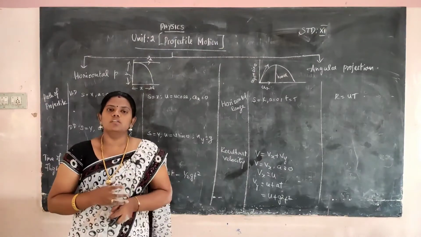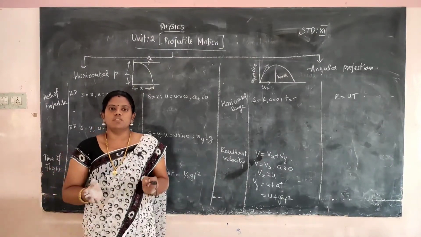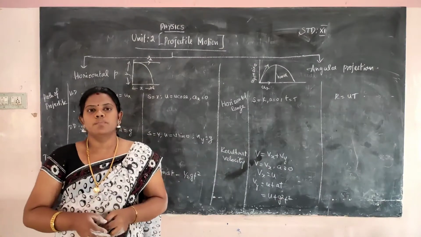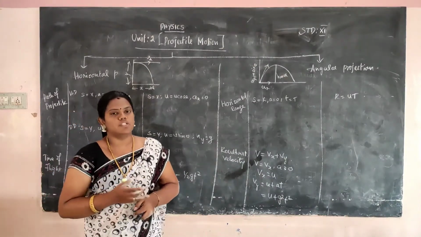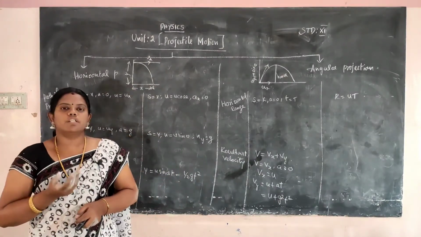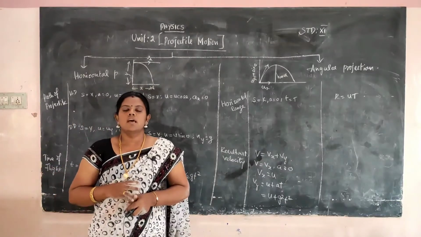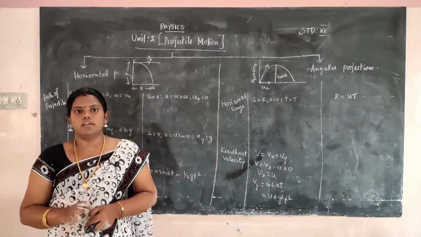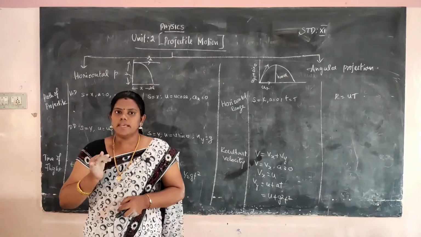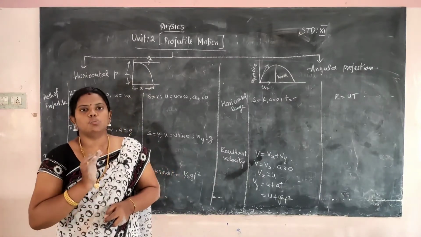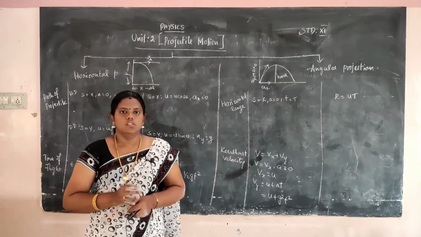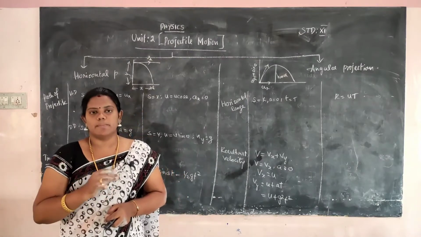We explain projectile motion by considering some conditions. Air resistance does not need to be accounted for. Air resistance should not be considered. Then the spin of the earth does not need to be taken into account. Spin, rotation should not be considered.